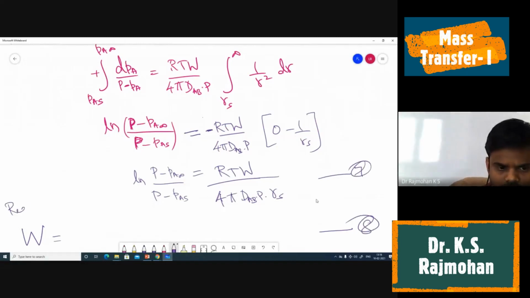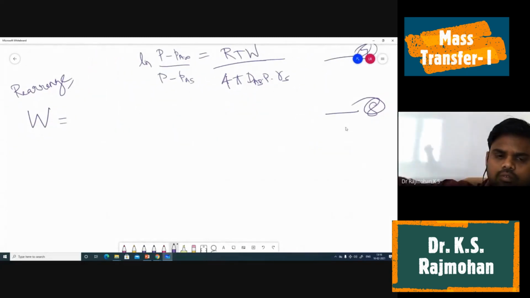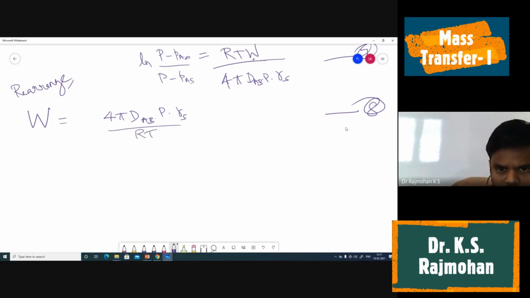Rearrange to write what is W. So all the terms except W, take every term to the right hand side. So all these will become the numerator, right? So you have 4 pi DAB total pressure RS. Then RT will go to the denominator. Then this log term.